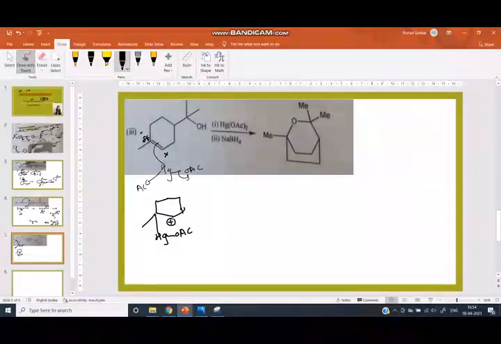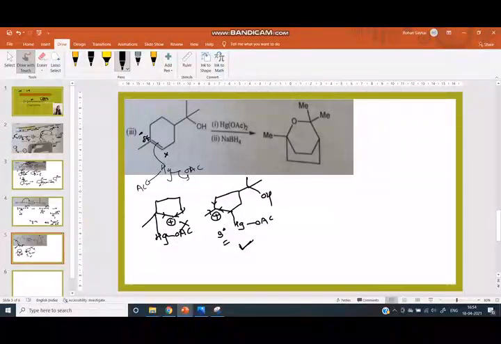If the carbocation forms here, it is tertiary, because an alkyl group is attached to the positively charged carbon, and here two alkyl groups, with HgOAc, therefore it is not possible. This other carbocation is possible.